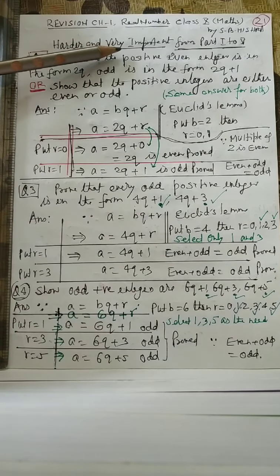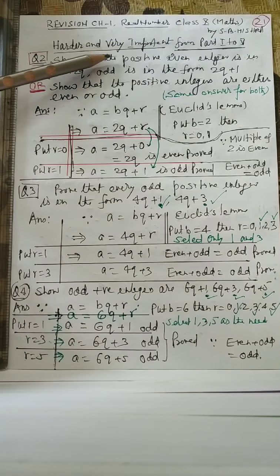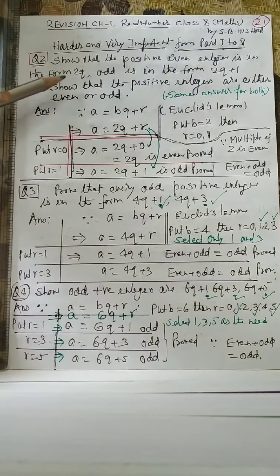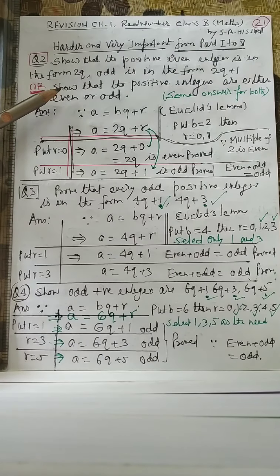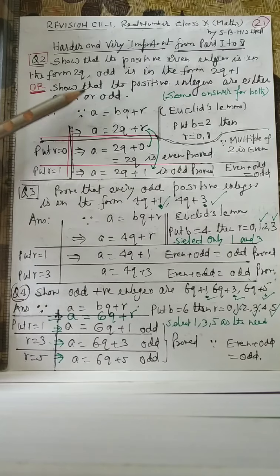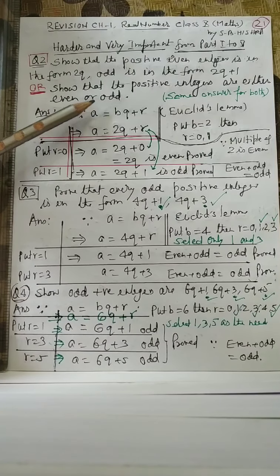Again, here also positive integer. Positive integer is even, 2q even, 2q plus 1 odd. The same question, but here 2q and 2q plus 1 are both not written.